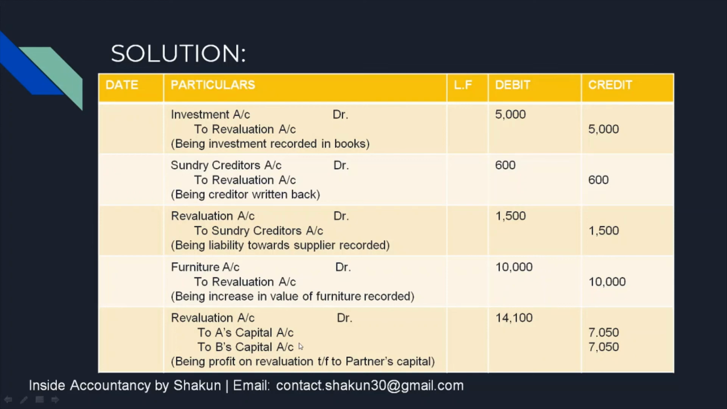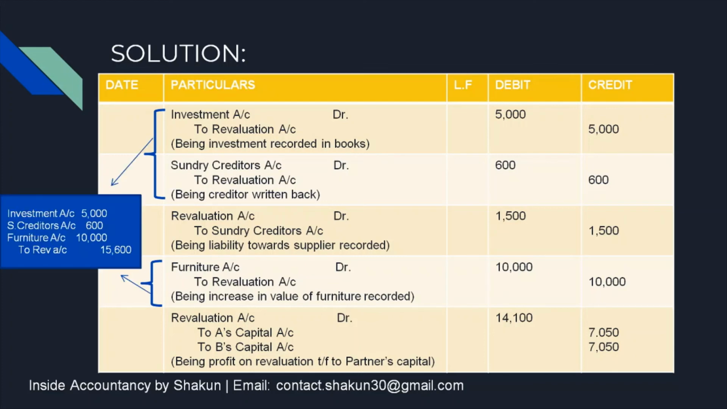Now please note that in the first transaction, the second transaction, and the 4th transaction, revaluation account is credited. So in order to save time, because accounts paper is always lengthy, you can combine the transactions. The first, second, and 4th transaction can be combined into one, that is investment account DR, sundry creditors account DR, furniture account DR to revaluation 15,600. So if we combine, then we'll pass only 2 entries for revaluation. One will be where revaluation account is credited and the other when revaluation is debited. And obviously the profit entry has to be passed.